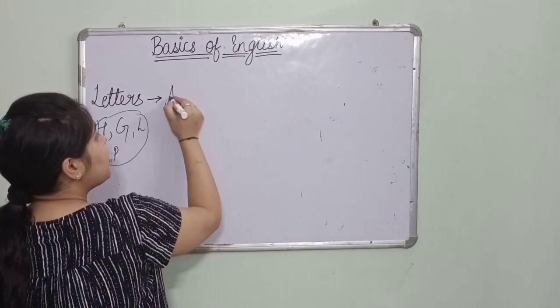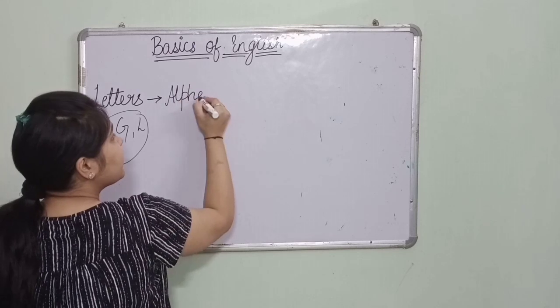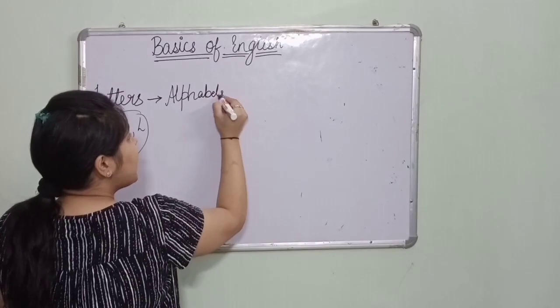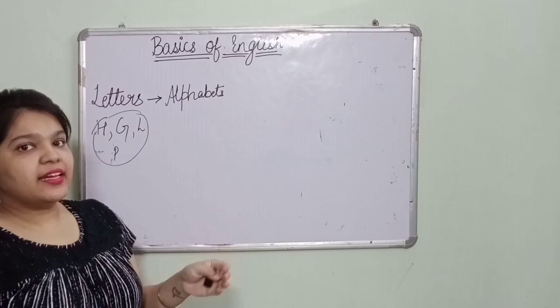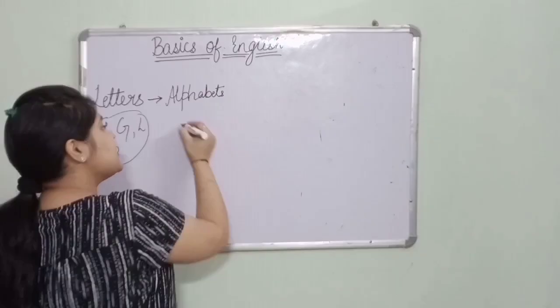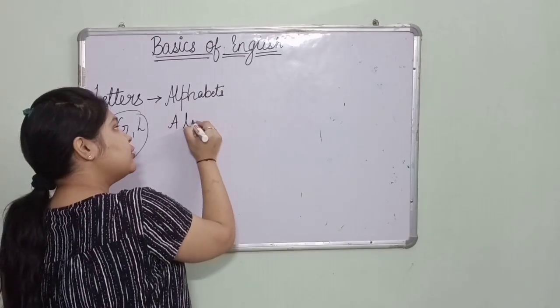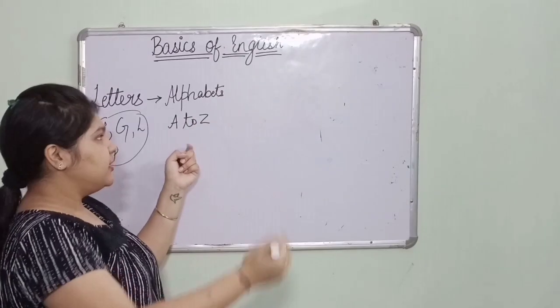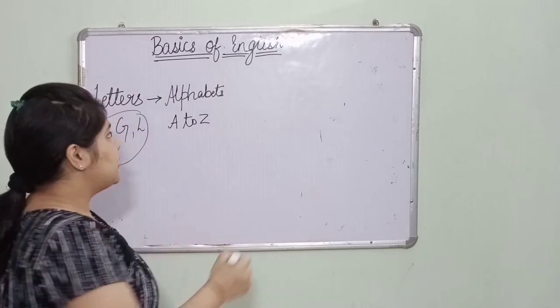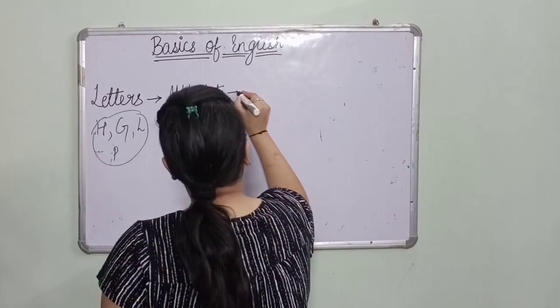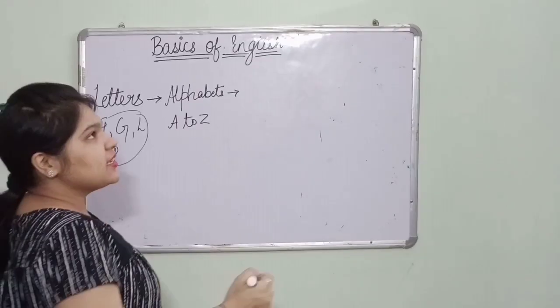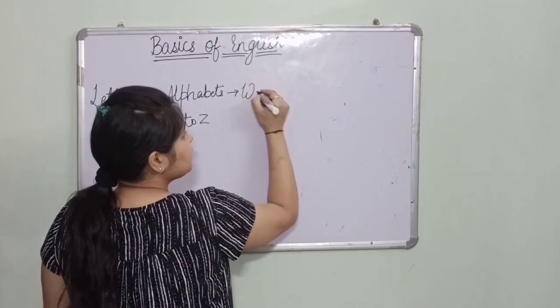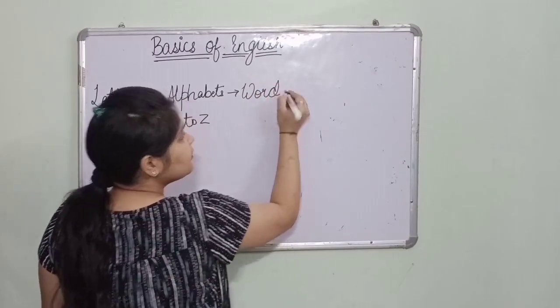And what are alphabets? Alphabets are those which are written in sequence, that is from A to Z. That is A, B, C, D, E till Z. Then after alphabets, what comes? They are the words.